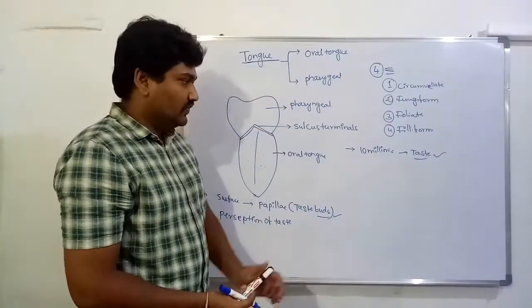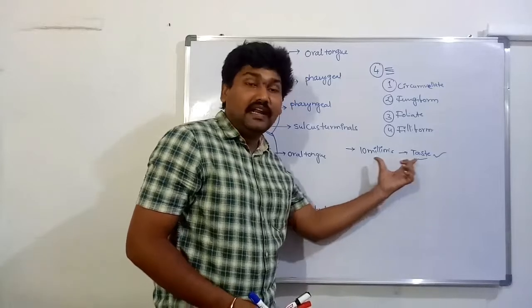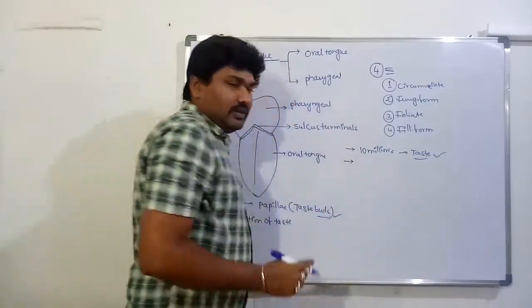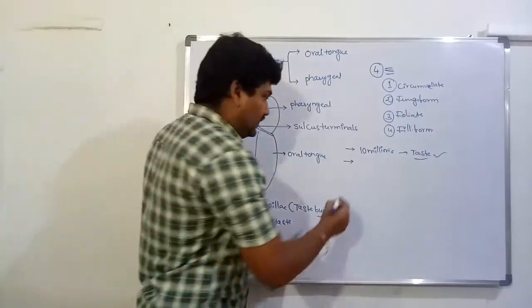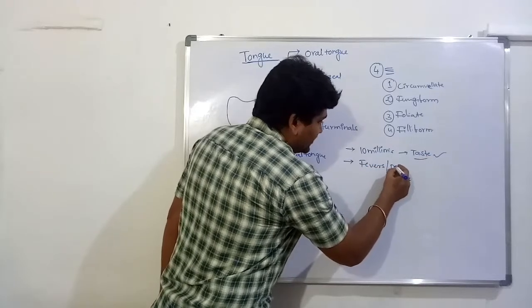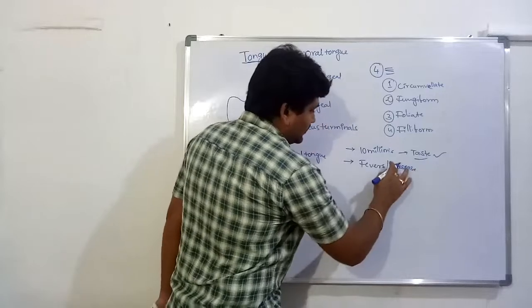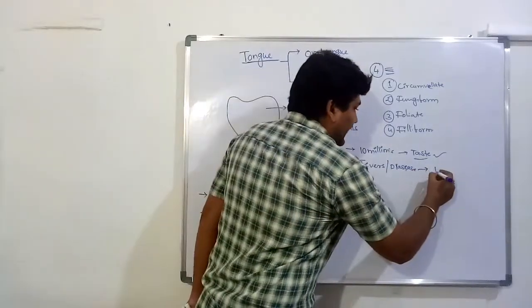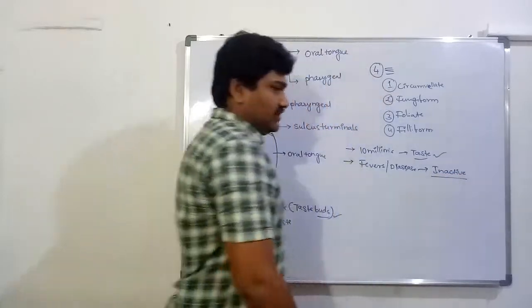Those individuals suffering from diseases, like fever and others, have taste buds that are inactive.